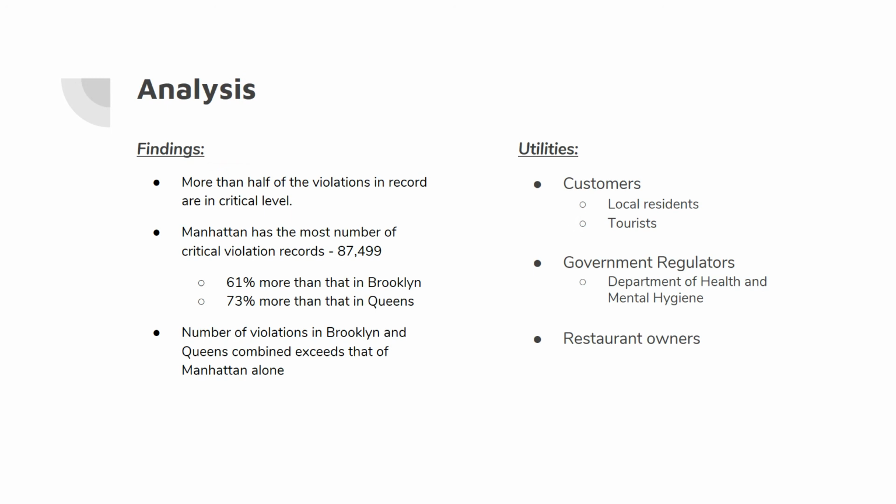The findings can be an alert to all customers, regulators, and restaurant owners who want to be aware of critical violations. For customers, especially after they drill down to their local zip code, local residents can have a better idea about the hygiene conditions of their area. Government regulators can measure the amount of manpower in each borough and execute different frequency of the inspections according to the critical violations. It is also good information for restaurant owners to have some idea about the local businesses that they are competing against.